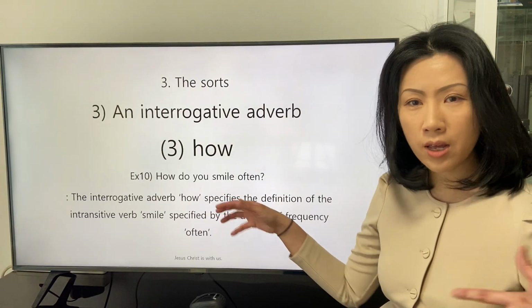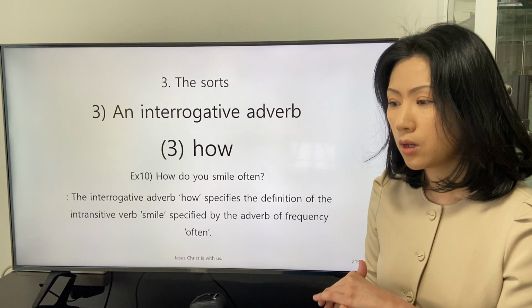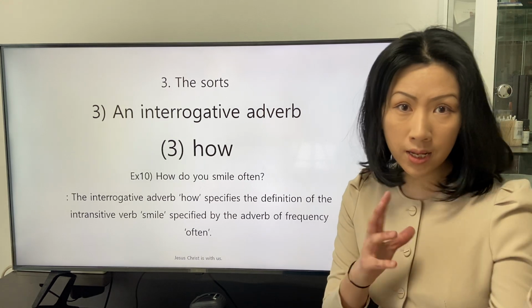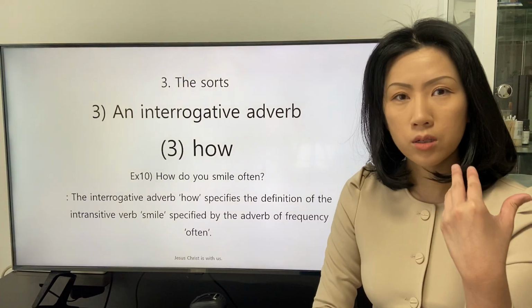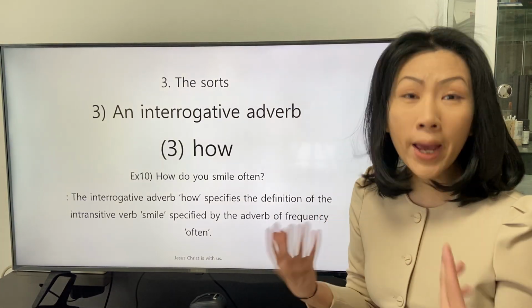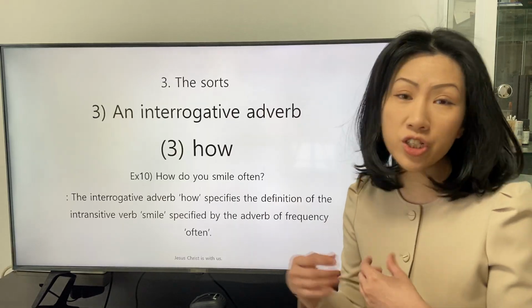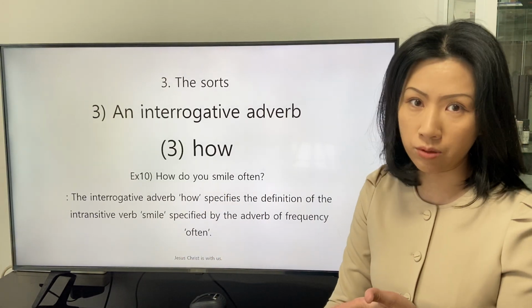The subject actualized the action of smiling primarily, and then we talk about the way or the condition in which the subject actualizes the action.